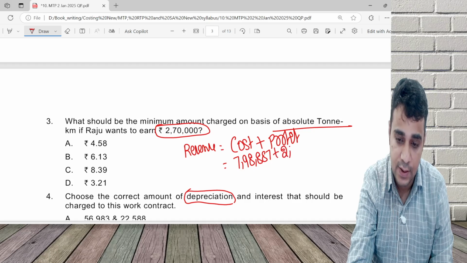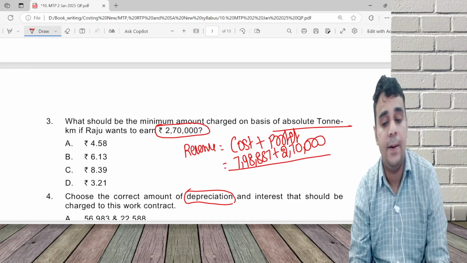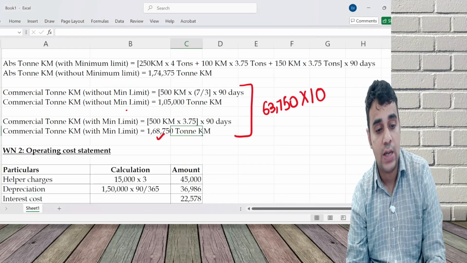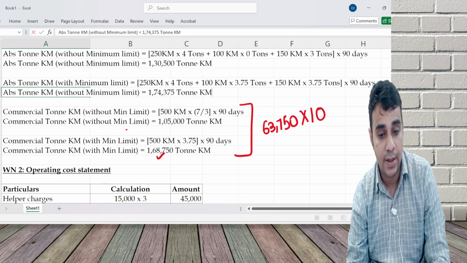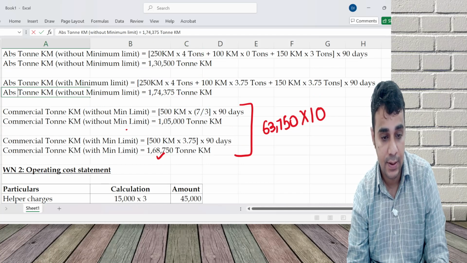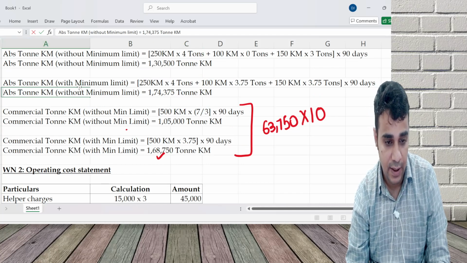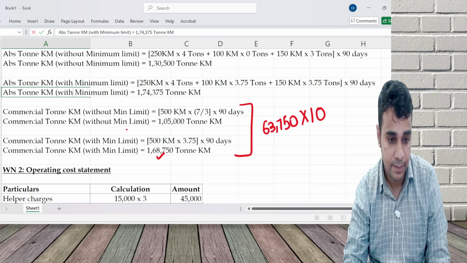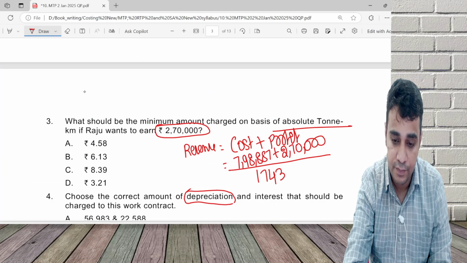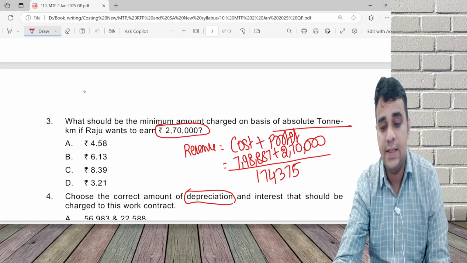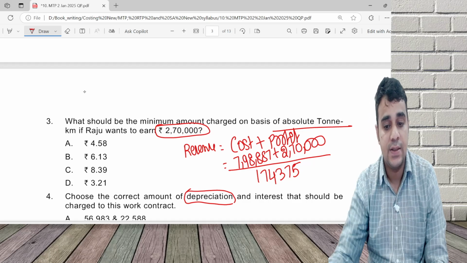Profit I need is 2 lakh 70, and this will be divided by absolute kilometer with minimum limit, 174,375.